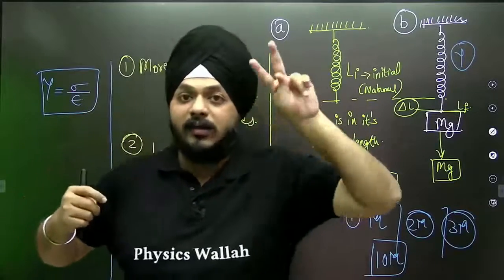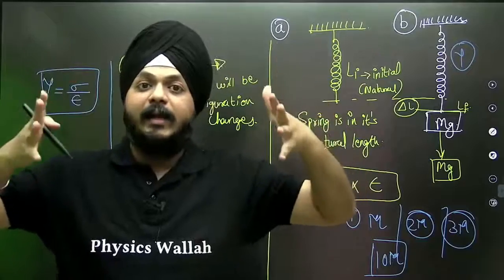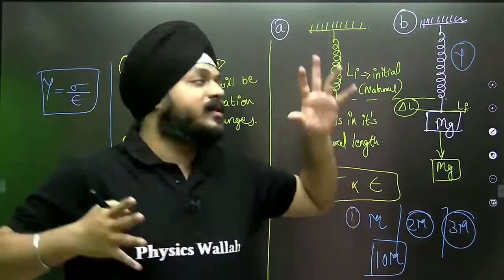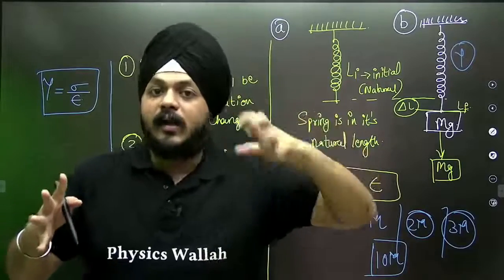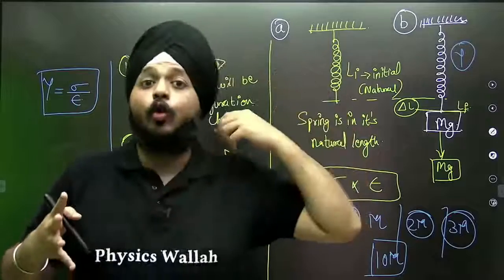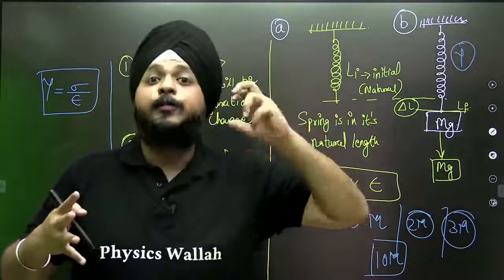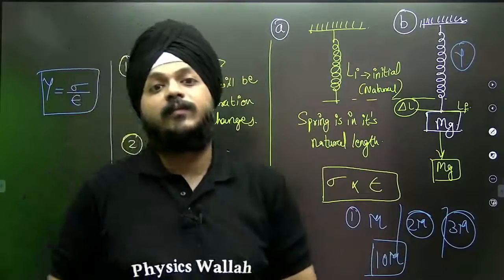Two most important terms: what will be the capability, up to what limit the spring is capable of holding the mass, up to what limit the spring is capable of producing a strain, and up to what limit it is capable of giving values of strain.